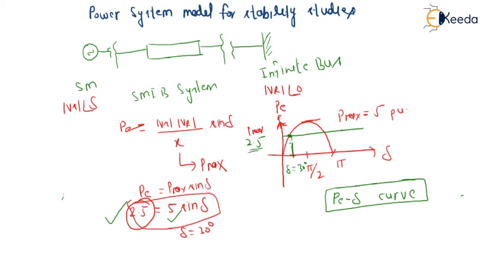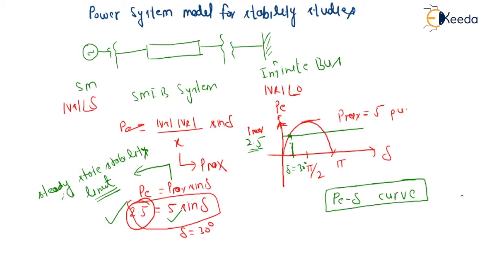So this is all about P equals P max sine delta, the power transfer. P max, in case of steady state stability, is the maximum power that can be transferred, so it can be called the steady state stability limit. Or if you are dealing with large signal, then this will be the large signal stability limit.